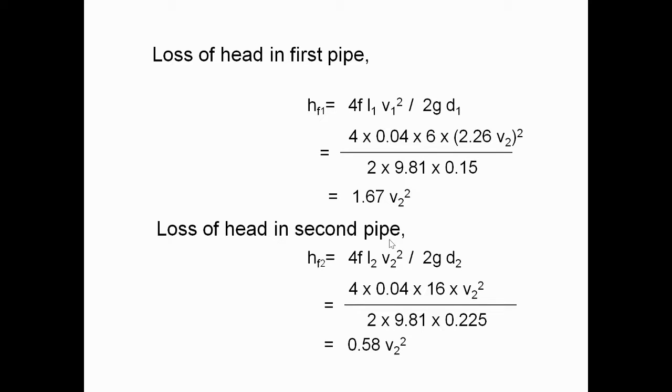From this we have to calculate the total loss of head, that is H is equal to HF1 plus HF2. We already know the total loss of head is 6, clearly given in the problem.